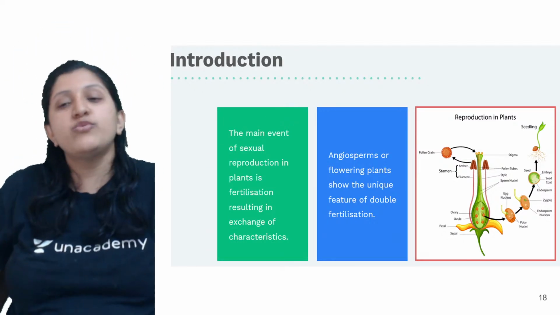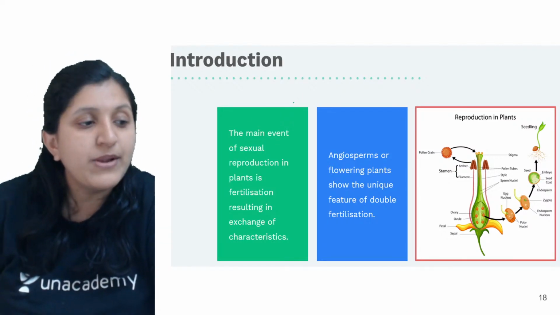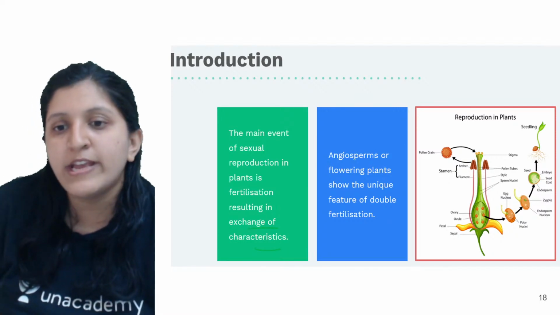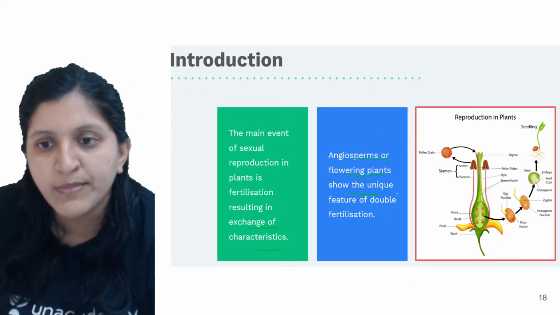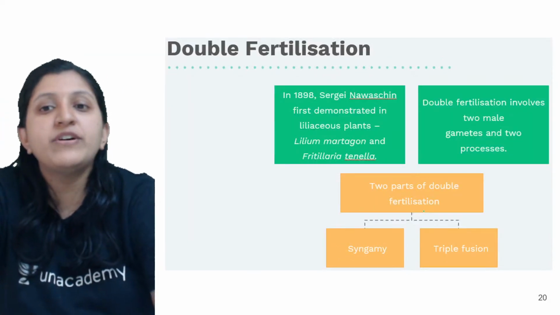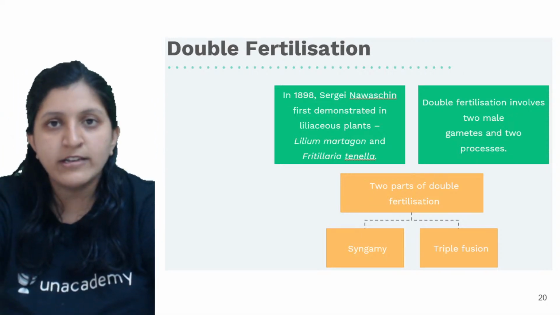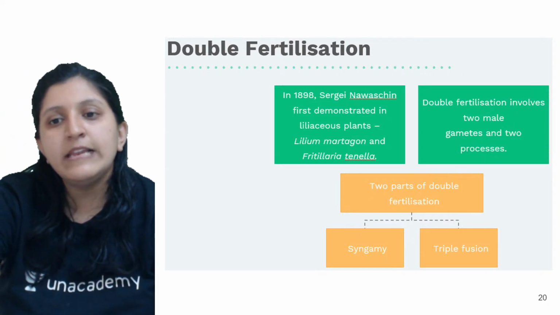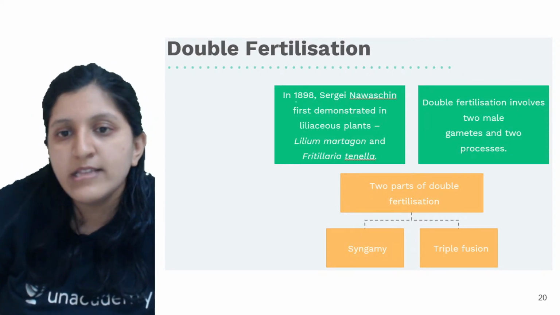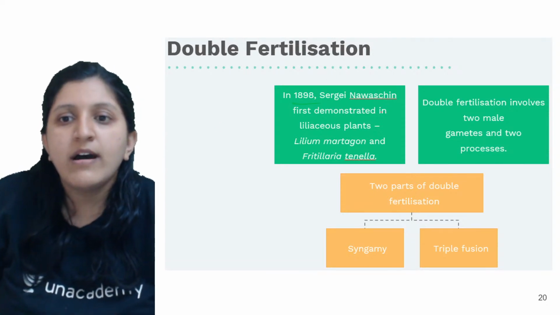So this introduction is with respect to how exactly double fertilization occurs, and that is due to characteristics of exchange. Angiosperms, or the flowering plants, show the unique feature of double fertilization. Double fertilization was actually demonstrated in liliaceous plants, that is Lilium mortagon and Fritillaria tenella, in the year 1898 by Sergei Nawaschin.